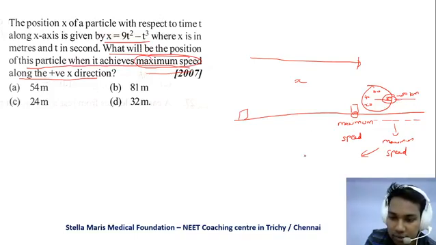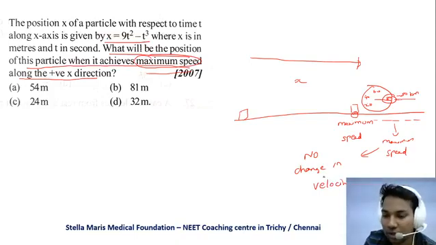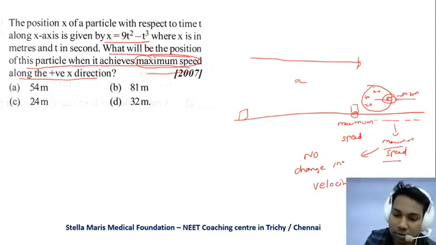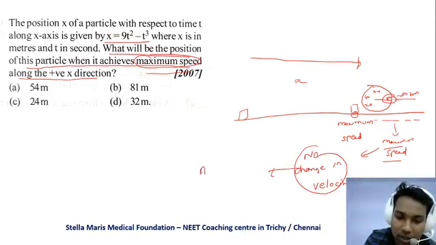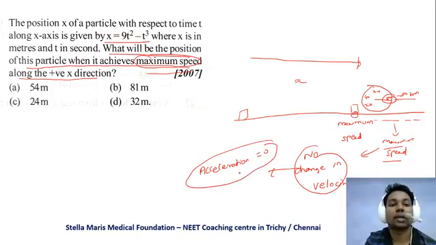So there is no change in velocity when you have achieved the maximum speed. When there is no change in velocity, then automatically acceleration becomes 0, right?